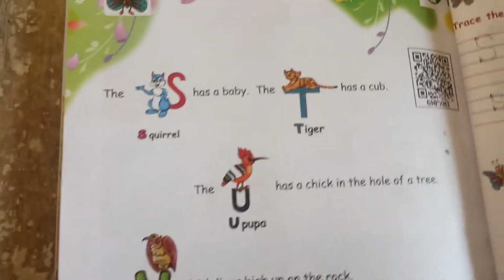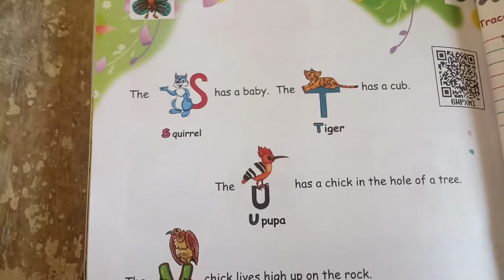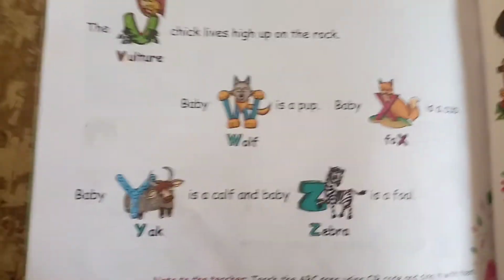Okay, students, listen. This is Alphabet Jungle. Okay, we start from letter S to Z.